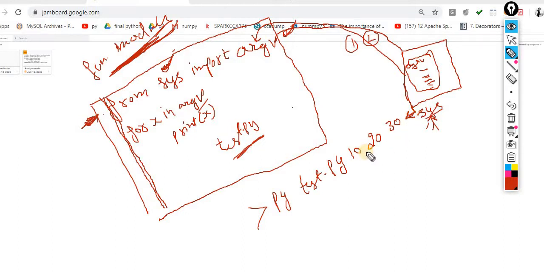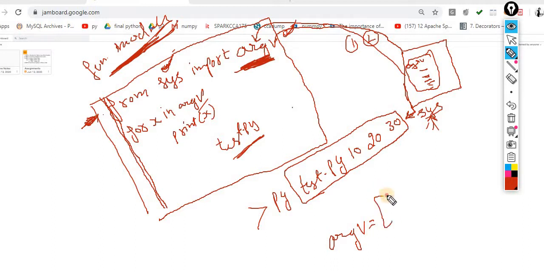what is happening now? This module automatically captured these values, these entire values. Basically this is a list, like this argv. Now this is test.py, now there is 10, now there is 20, now there is 30. So this is the entire data in the form of strings. Now you know very well, this is the 0th index, this is the 1st index, this is the 2nd index, this is the 3rd index.